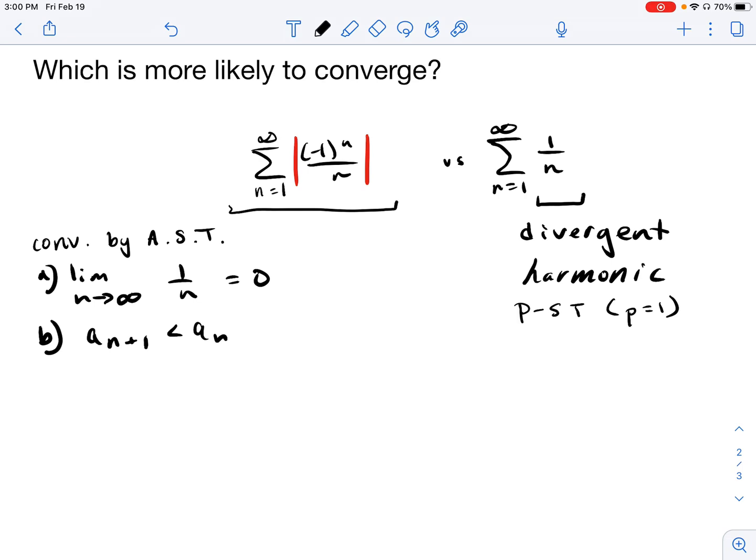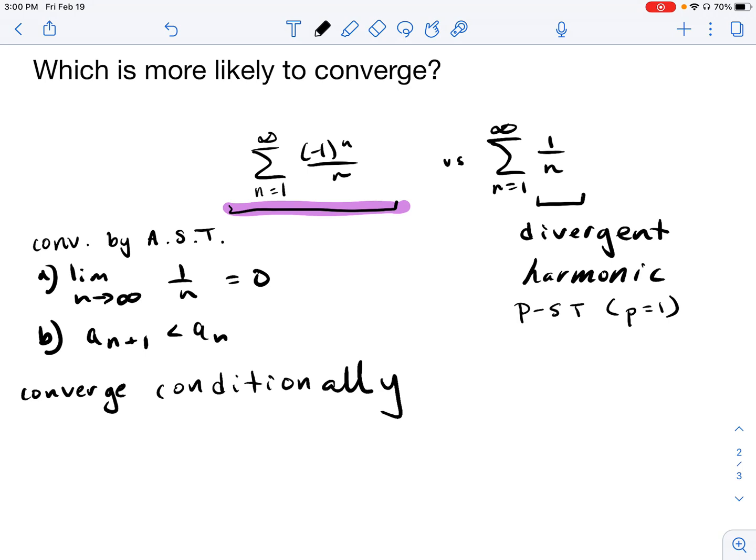And what we call this type of situation is the following. We would say that our series, what we have highlighted here, is what we call conditionally convergent, or it converges conditionally. I'll just write that: converges conditionally. And what that means is that it converges in its original state, however, it diverges in its absolute value state, when we take the absolute value of those terms.